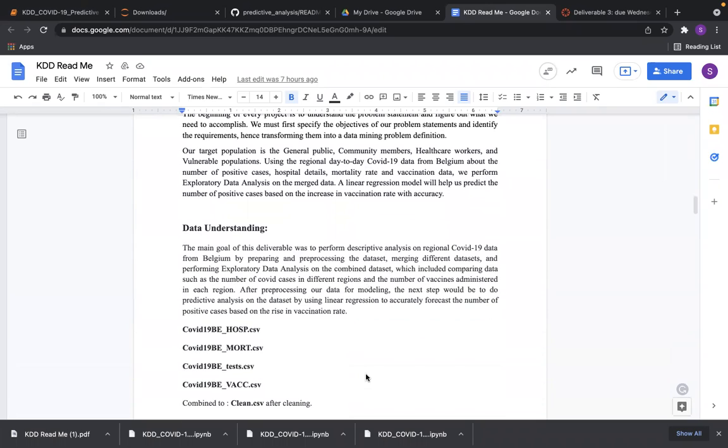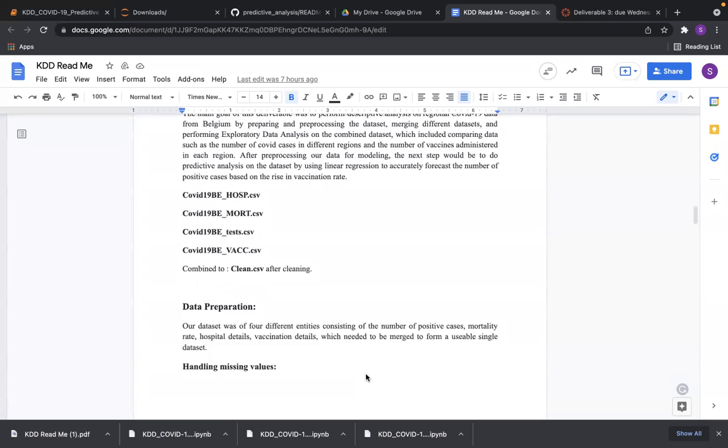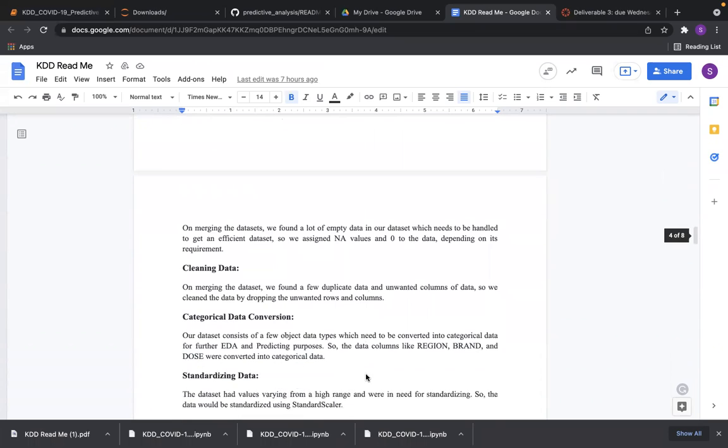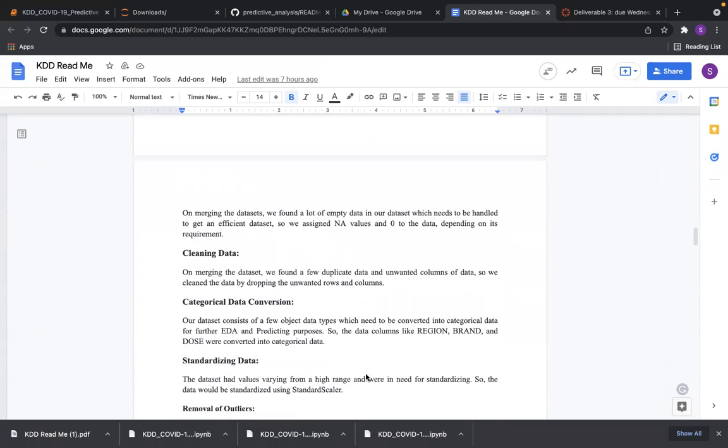So data understanding. We know that the data we have is of the hospital, mortality, tests, and vaccines. So we have to prepare the data for that. We have to handle the missing values. We have to fill in the null values with a constant value or a zero, depending upon the data detail. Next is cleaning the data set. So removing the duplicates, unwanted columns, and dropping unwanted rows.